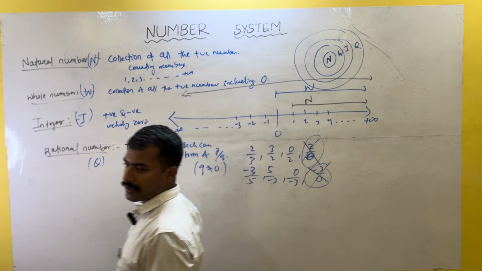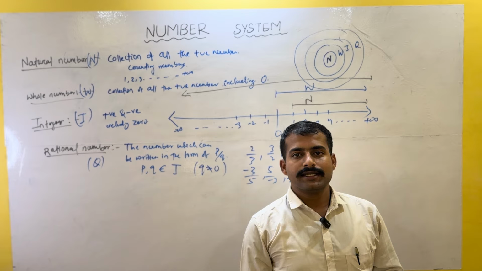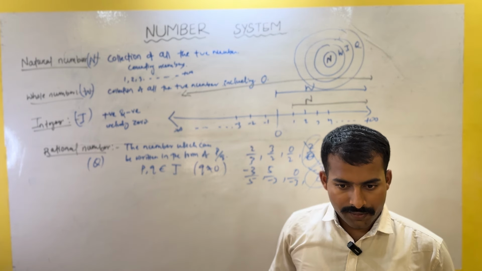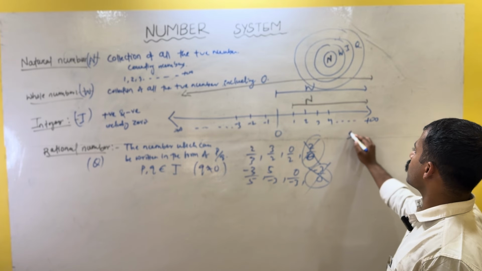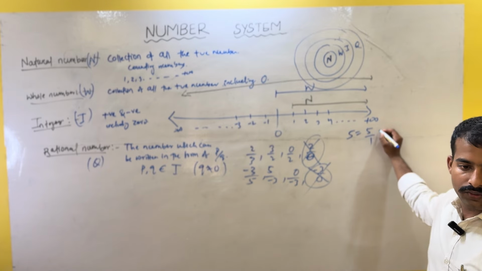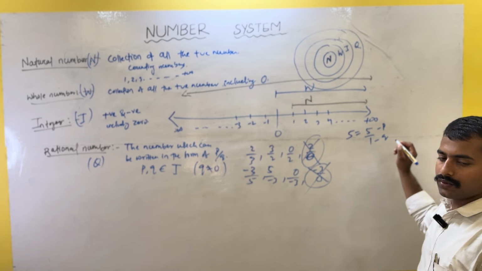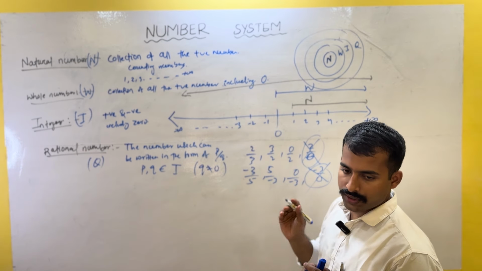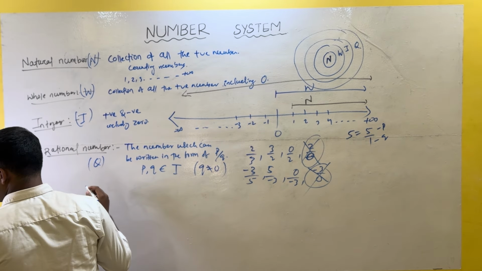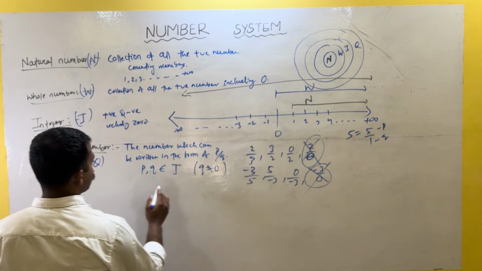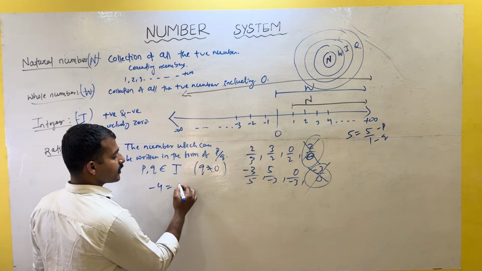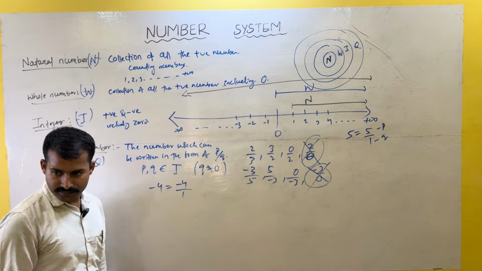Clear or not? If someone asks whether 5 is a rational number, yes it can be, because 5 is also equal to 5 by 1. You can write it in the form of p by q: 5 is p, 1 is q. So 5 is also a rational number. If someone asks whether -4 is a rational number, yes it can be, because -4 can be written as -4 by 1.